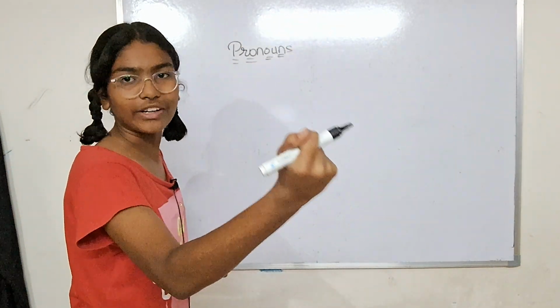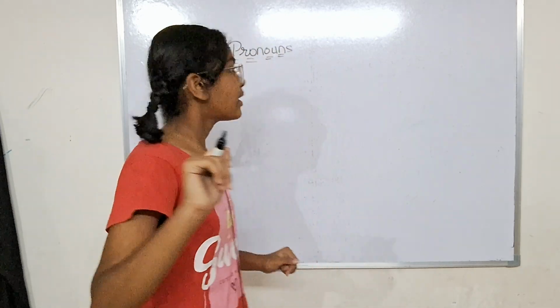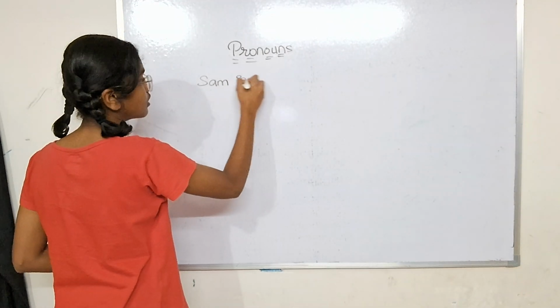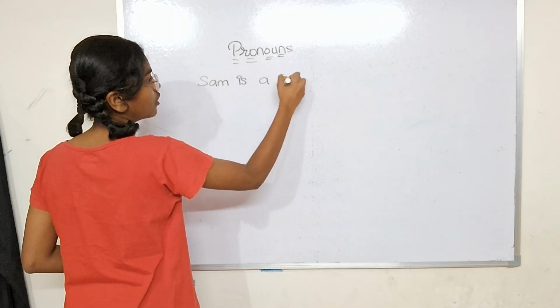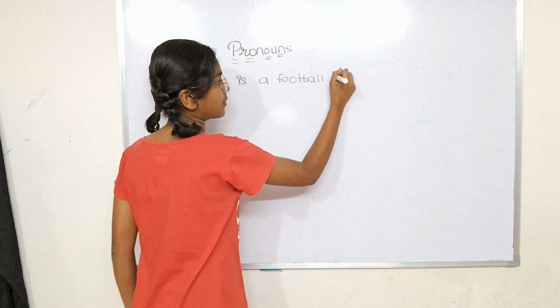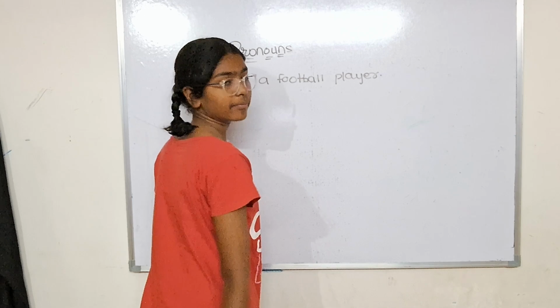let's say you have your friend. Suppose I'll take the name Sam. Sam is a football player. Sam is a football player.